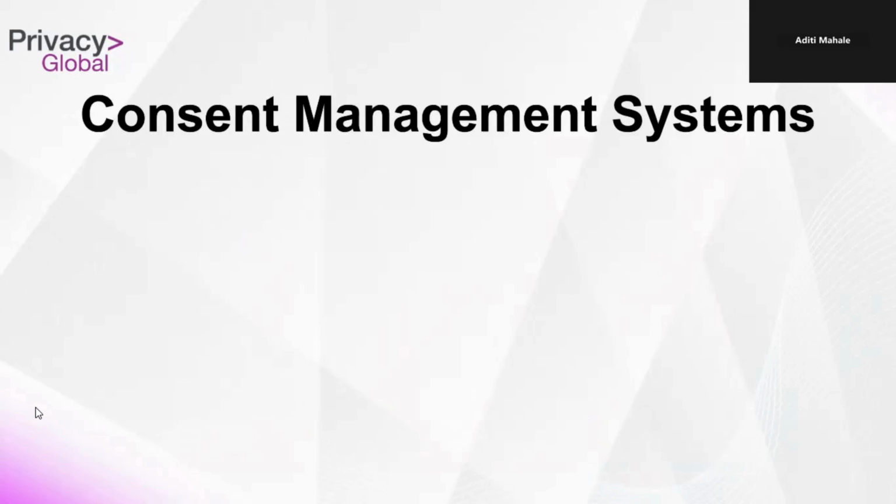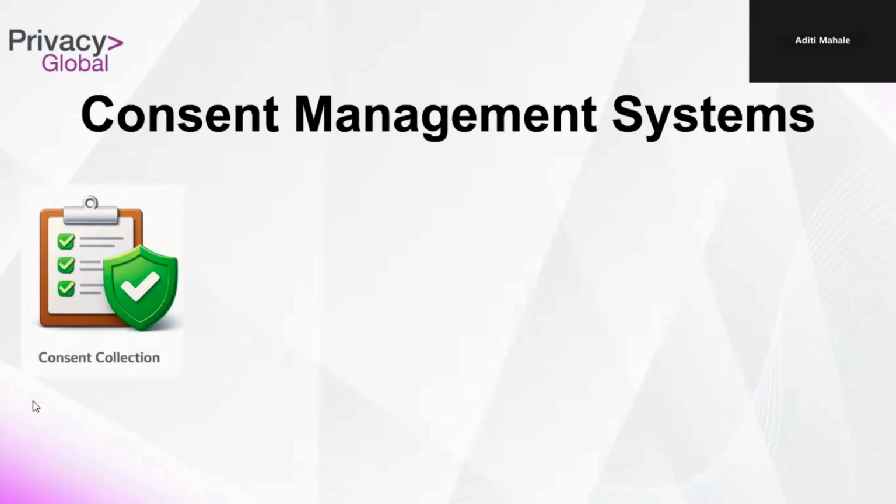Now, let's talk about how organizations handle consent operationally. Most mature organizations use a consent management system. A CMS automates consent logging, consent collection, timestamping, and withdrawal tracking. Let's break this down. Now, consent collection means the system captures the user's permission properly. For example, if someone clicks I agree to receive marketing emails, the system records that exact action. Not just that they created an account, but that they agreed to a specific purpose.